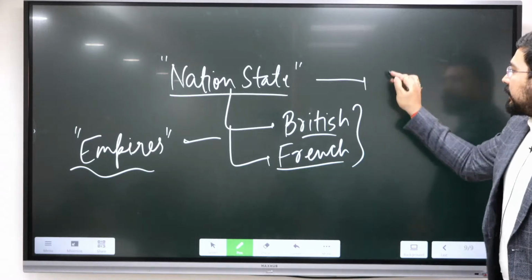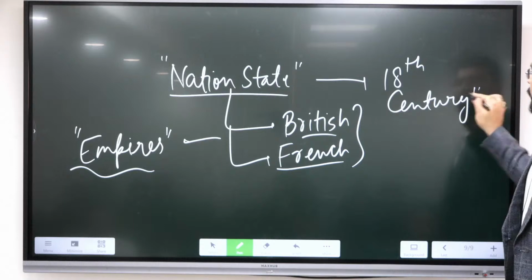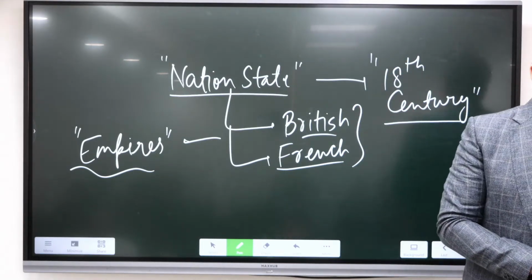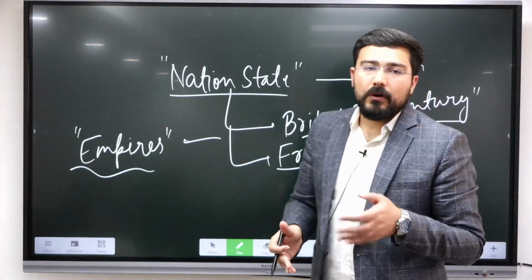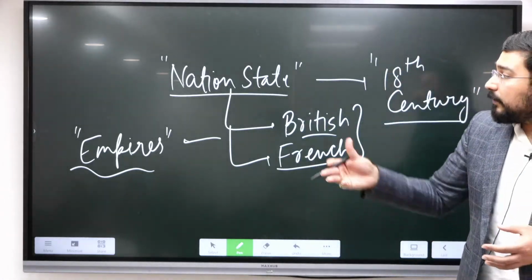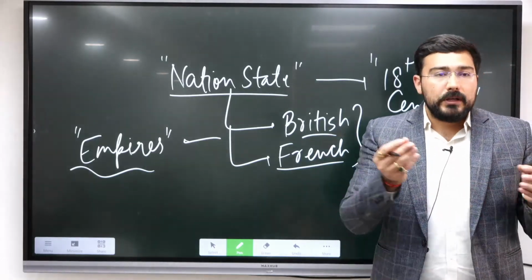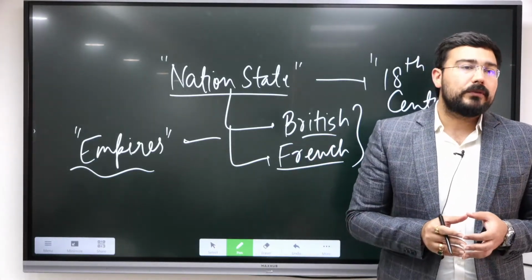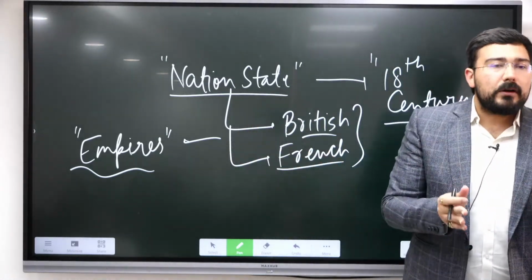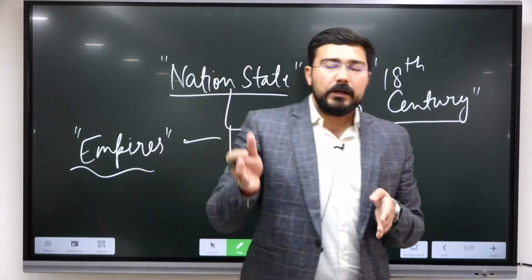The whole 18th century is marked by the rivalry between British and France. This will be seen in the Austrian War of Succession, in the Seven Years' War, even in the American War of Independence, and then eventually in the various coalitions which will be formed against France after the revolution in 1789, and even the initial part of the 19th century. In this we have the Napoleonic Wars, so even till 1815,